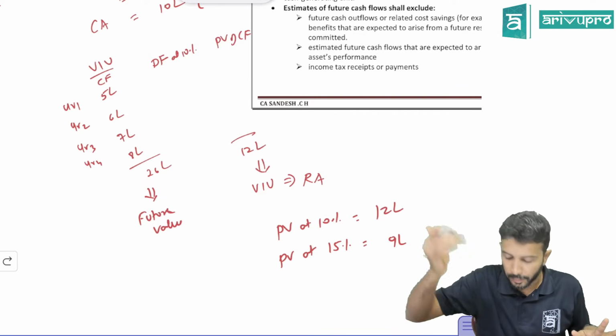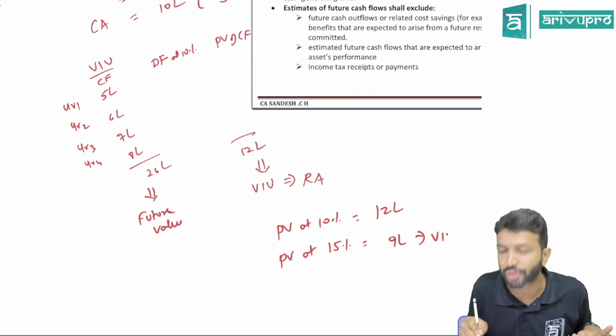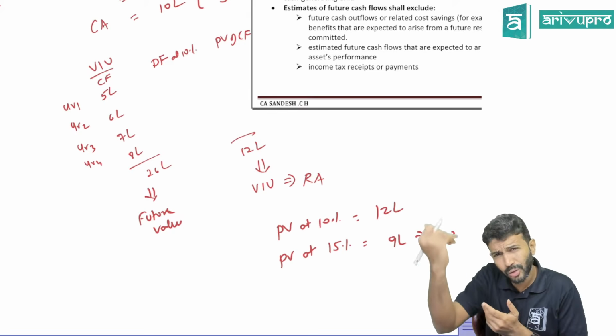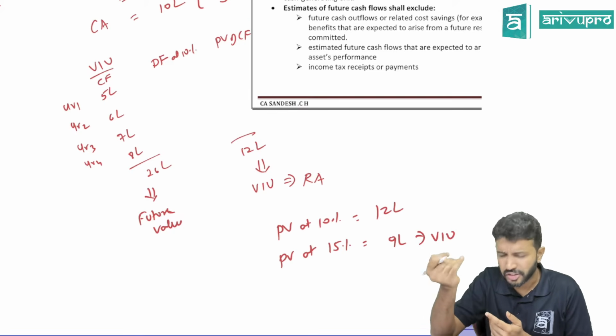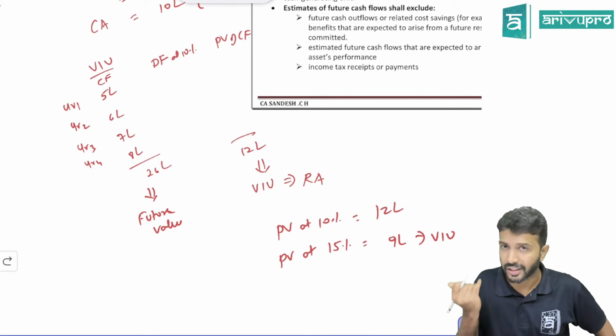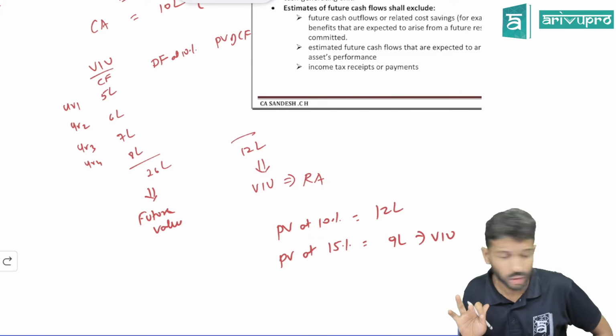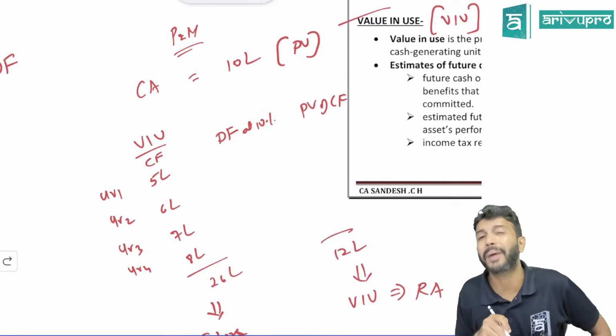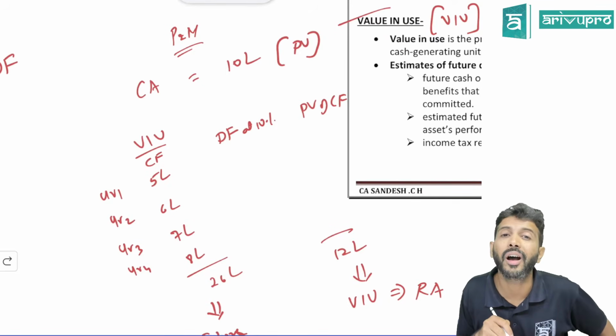Okay. So that means this only becomes your value in use. No? Present value of cash flow itself is value in use. So if value in use is a benefit, and this benefit is reducing, is it a good sign or a sad sign? This value in use, if it is reducing, it is a sad sign. Yes or no? That is what we said. If there is any increase in the discount factor in the market, that is also an impairment indicator.